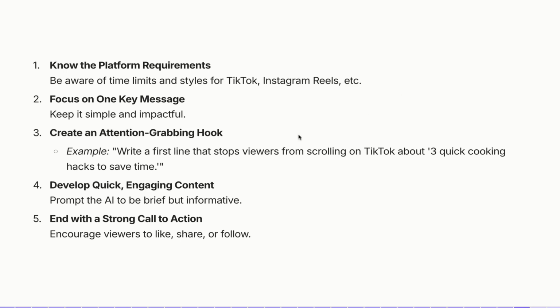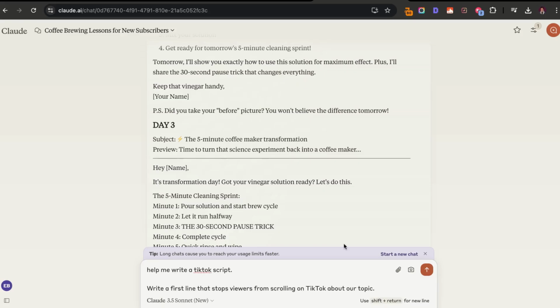We can use a simple prompt like: write a first line that stops viewers from scrolling on TikTok about 3 quick cooking hacks to save time, or whatever your topic is. Then we can develop quick and engaging topics with a unique angle. And even with Instagram Reels or a LinkedIn post, you want to make sure that you end with a strong call to action. So I'm just going to say, help me write a TikTok script. Write a first line that stops viewers from scrolling on TikTok about our topic.